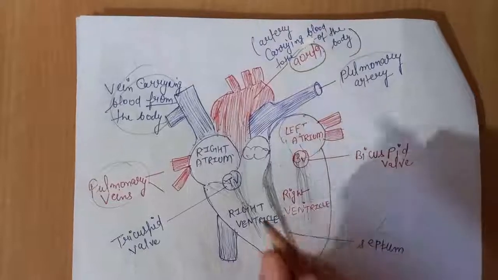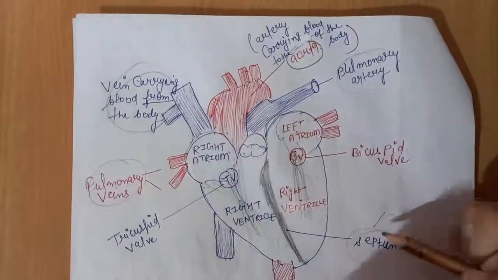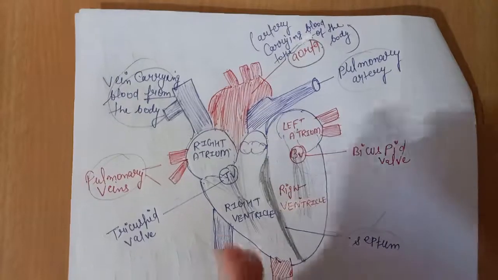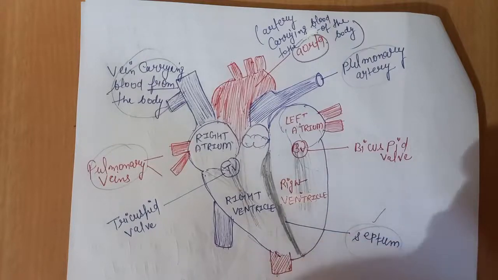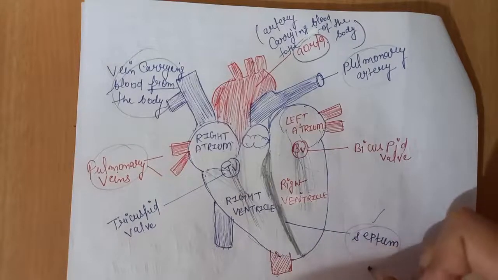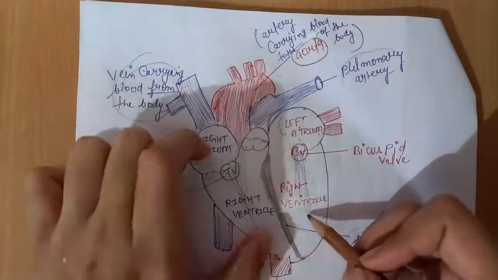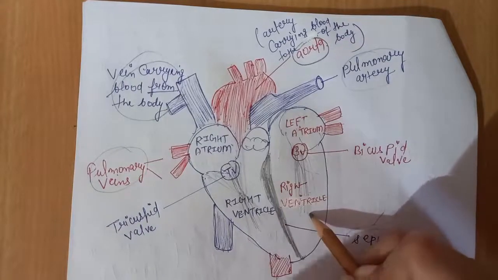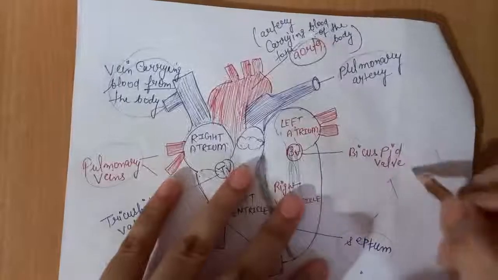The septum separates the left part of the heart from its right part, and this septum prevents the mixing of oxygenated blood with deoxygenated blood. So oxygenated and deoxygenated blood remain separated because of this septum. The right part of the heart always contains impure blood, and the left part of the heart always contains pure blood. So these are the 4 parts that we have discussed in this diagram.